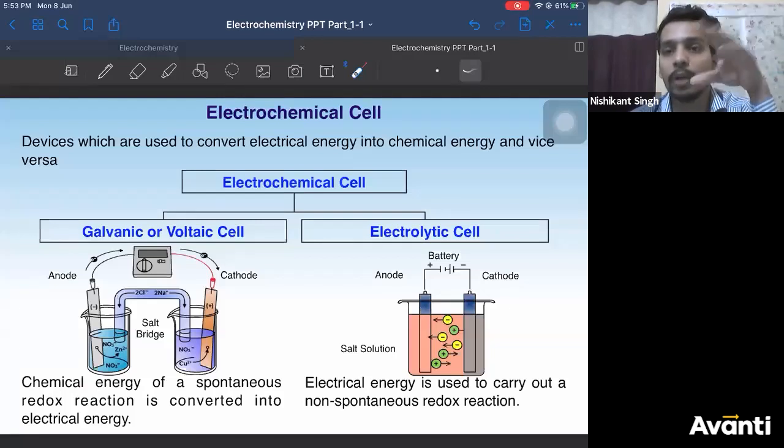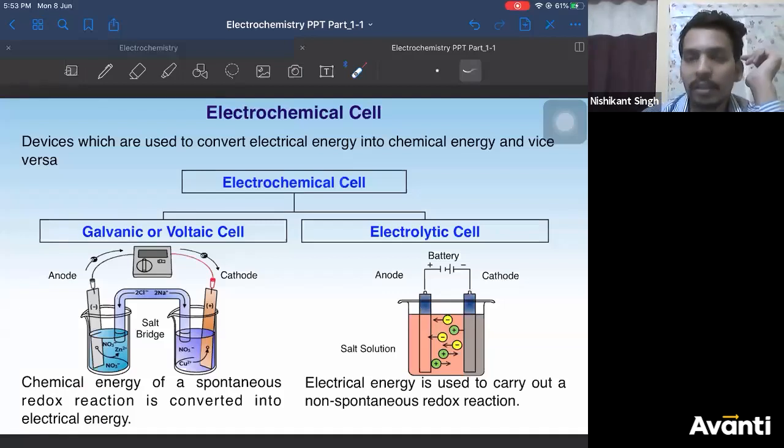Non-spontaneous reactions cannot generate chemical energy easily. Chemical energy will be released only by a spontaneous reaction. If reactions are not happening, how will they generate chemical energy? Similarly, the reverse: the cell which converts electrical energy into chemical energy. Chemical energy means chemical reaction, right?